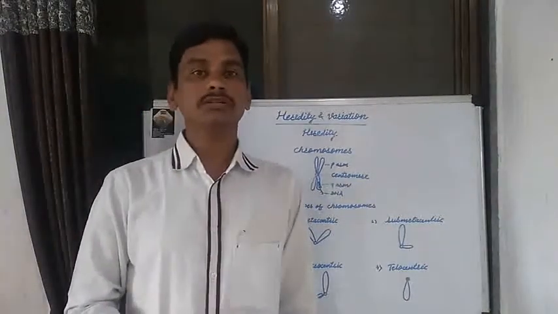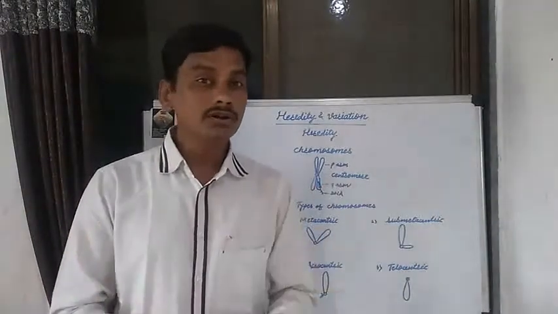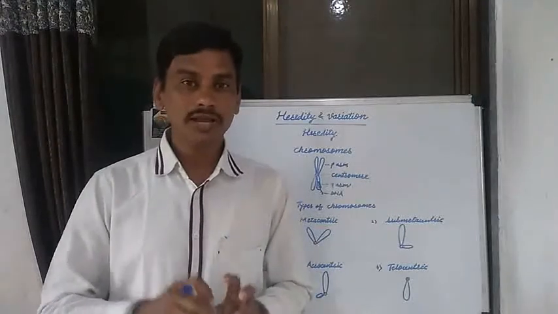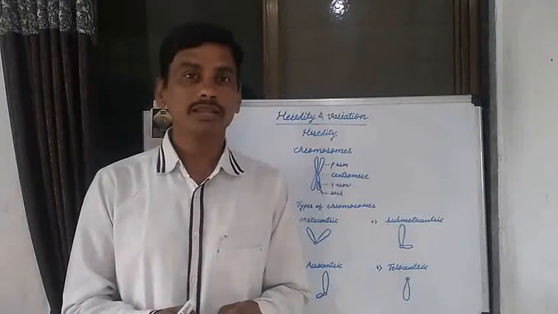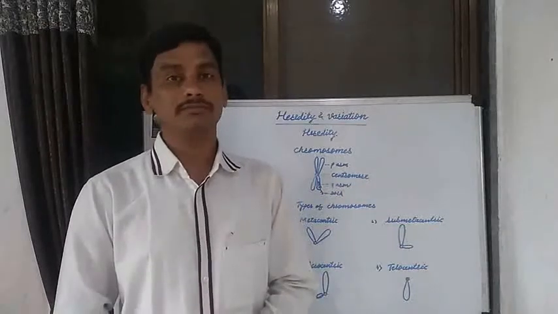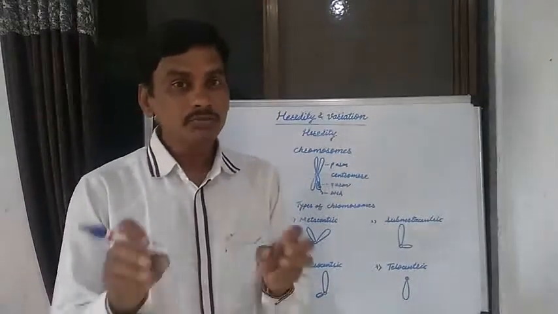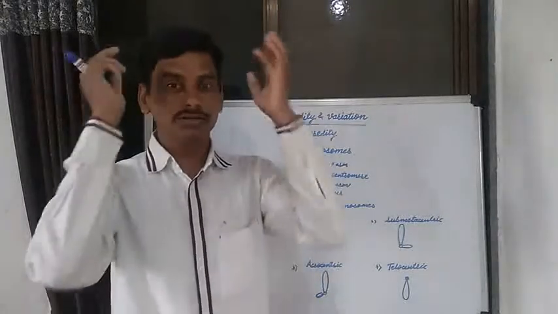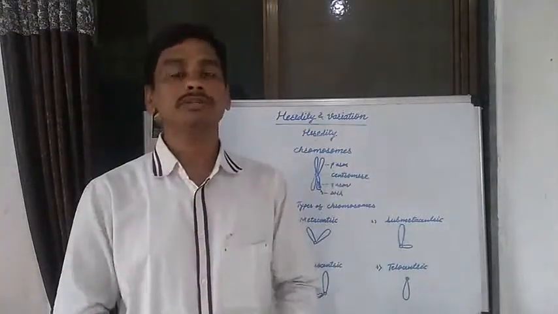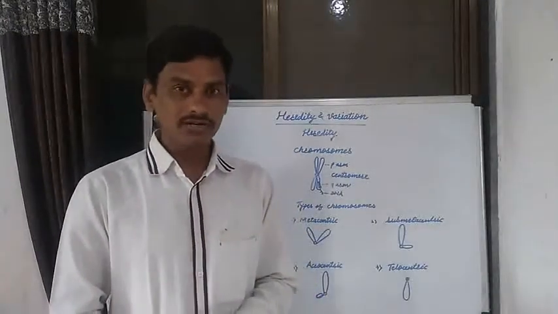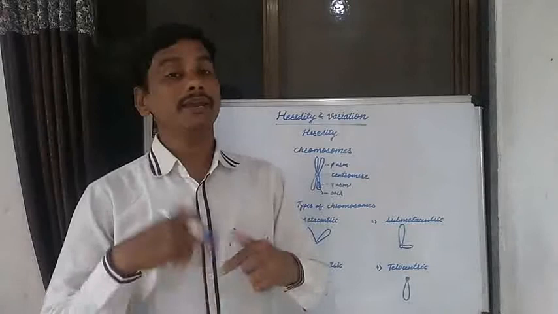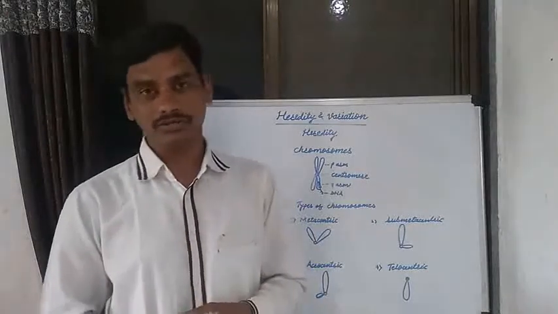The third important life process is known as coordination. How does coordination occur in a plant, and how does coordination occur in a human being? There are two types of coordination in human beings, known as nervous control and coordination, and chemical control and coordination. The most important part in nervous control and coordination is the brain. The central nervous system, peripheral nervous system, autonomous nervous system, and control and coordination of various activities by the brain, that is known as nervous control and coordination.